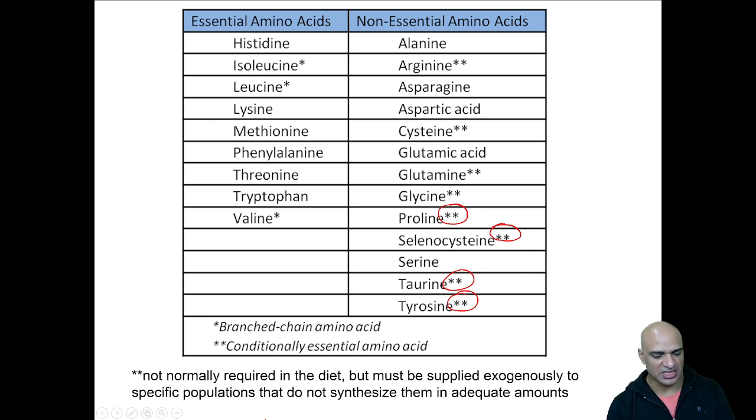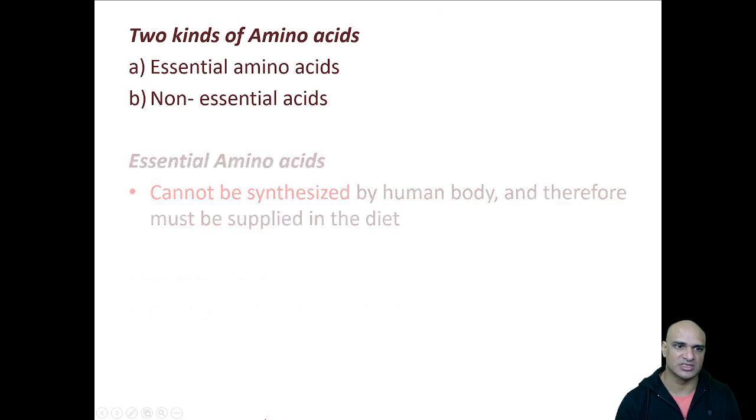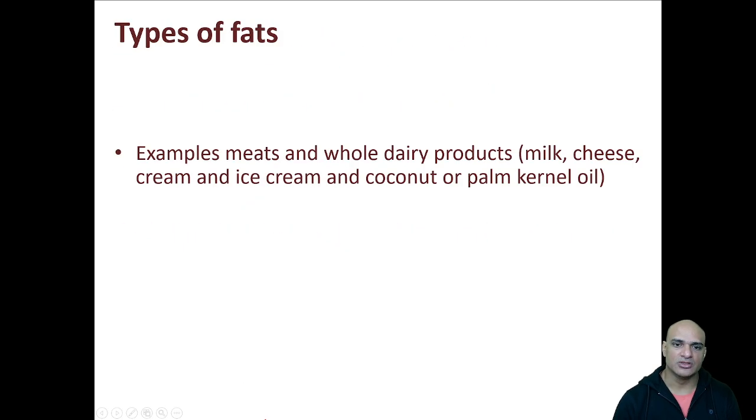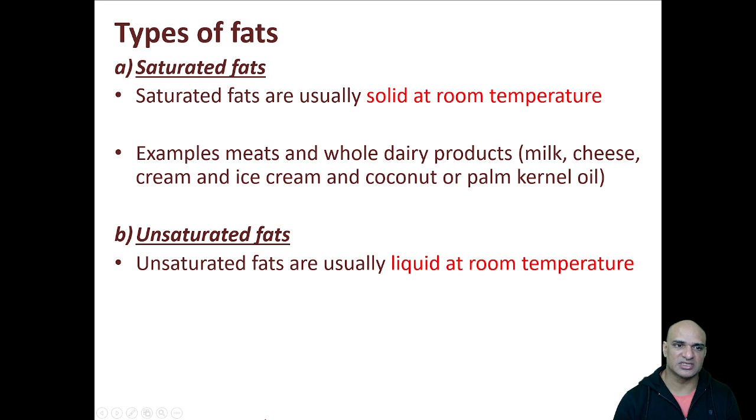So remember, the classifications of proteins are essential amino acids and non-essential amino acids. Next, we have the lipids or the fats. These lipids or fats are classified as saturated and unsaturated fats. So what's the meaning of this?